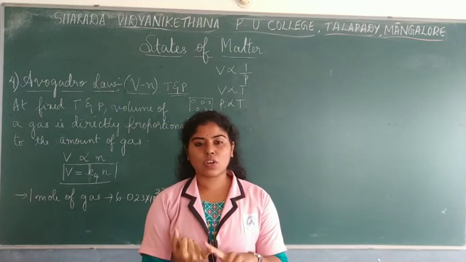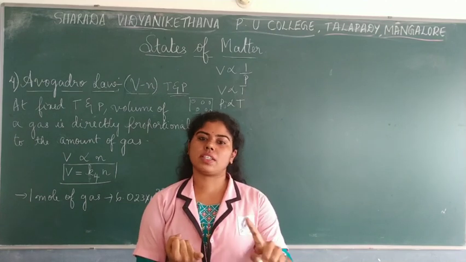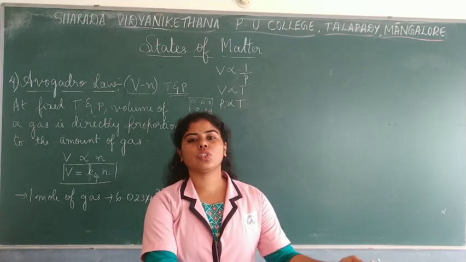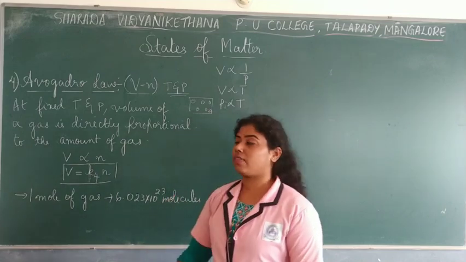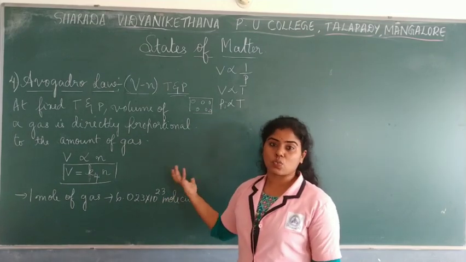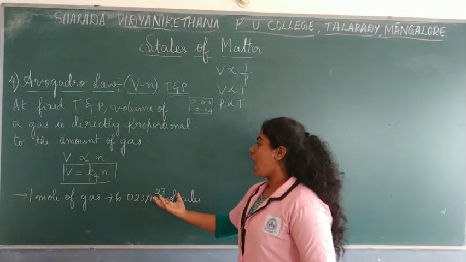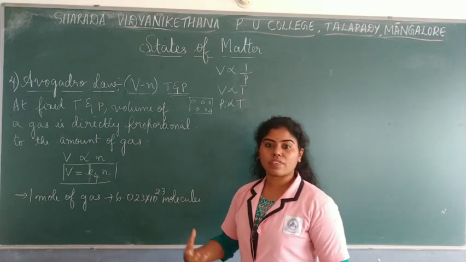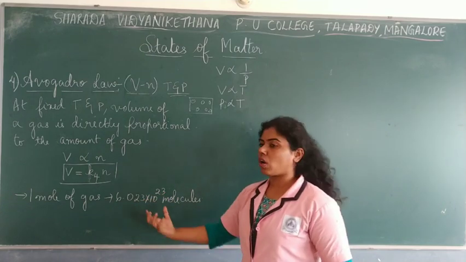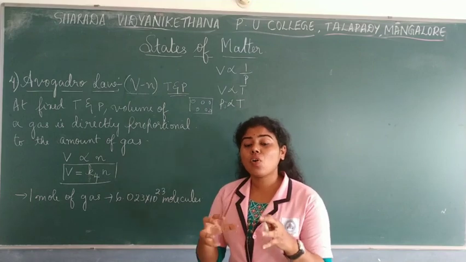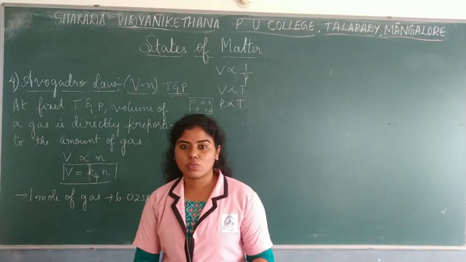Volume value. We know standard temperature, what is it? 0 degrees Celsius, which is equal to 273.15 Kelvin. And then you have pressure, which is 1 bar. Okay, we know the standard. And then you know the number of moles here, right? Or the number of molecules we know. But we don't know what is the value of volume here.